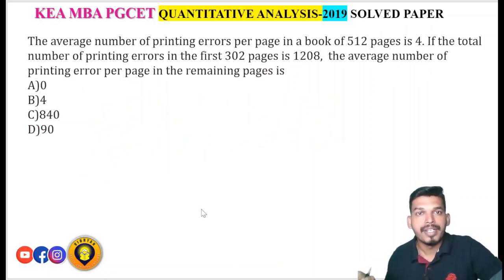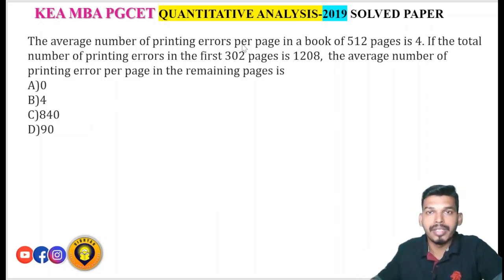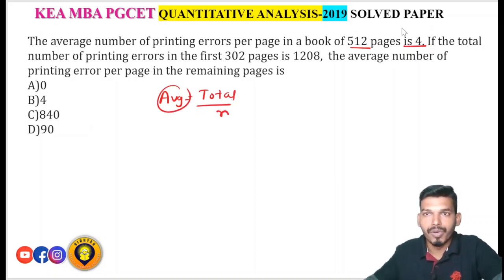Next, the average number of printing errors per page in a book of 512 pages is 4. If the total number of printing errors in the first 302 pages is 1208, the average number of printing errors per page in the remaining pages is what? Okay, the average number of printing errors per page in a book of 512 pages is 4. Average is total upon n. So the average error is 4, and the total number of pages is 512.